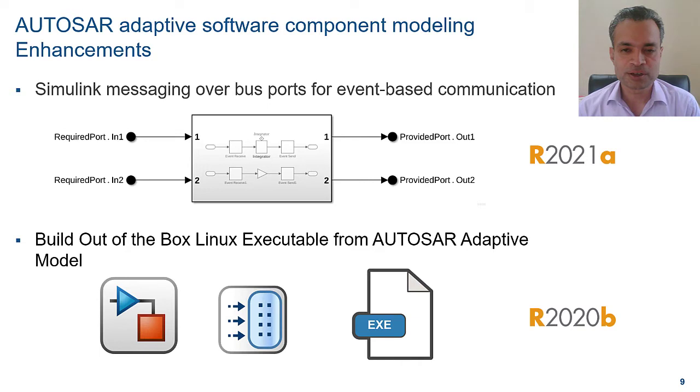Let's demo AUTOSAR adaptive software component modeling enhancements using the automated driving example. Let's change code mappings, generate code, and create adaptive applications from the automated driving example. In 21A, you can use Simulink bus ports to model AUTOSAR message based communication. In 20B, you can create a Linux executable for AUTOSAR adaptive models. The AUTOSAR Blockset provides a toolchain that allows users to compile and link adaptive applications. Next, you will see the demo of these features.